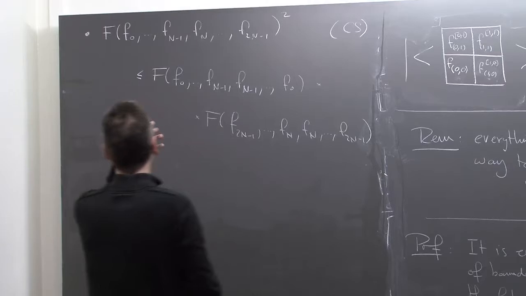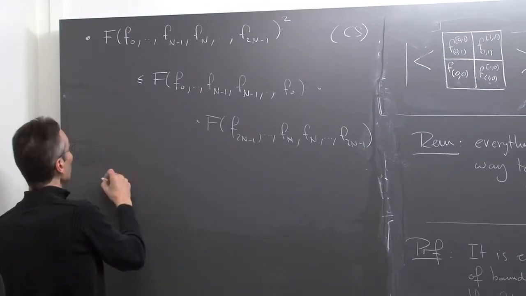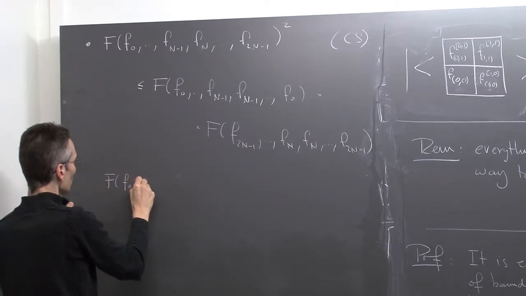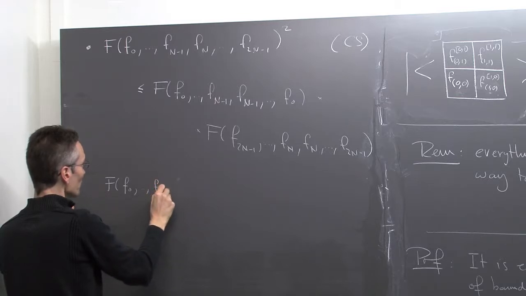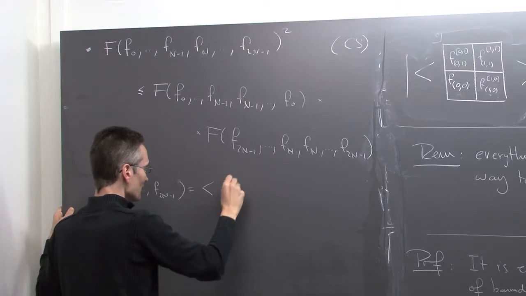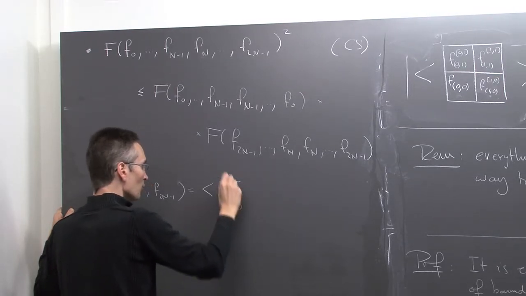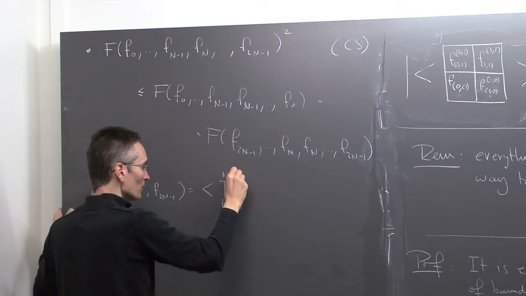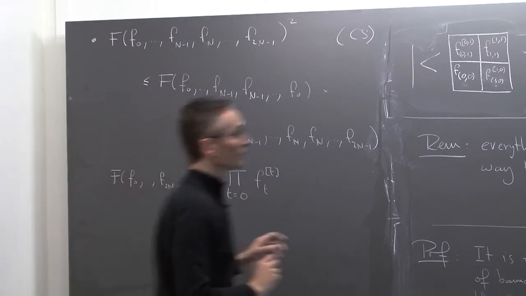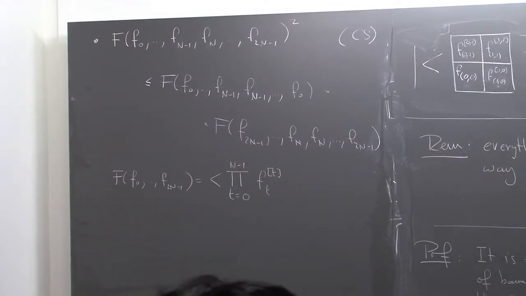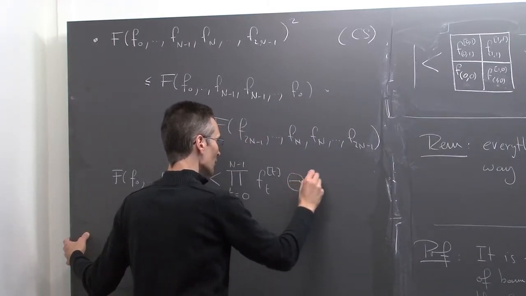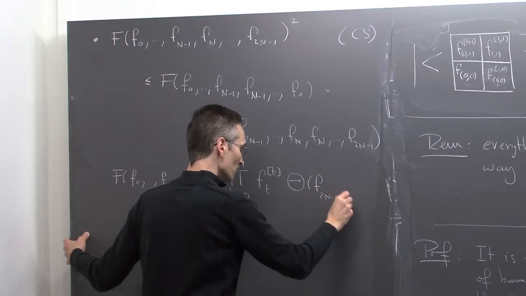So let me explain that. Again, with essentially pictures, but let me start with just this one. I can write it f0, f2n minus 1. By definition, I can write it as the expected value of the product over all t from 0, instead of going to 2n minus 1, I just go to n minus 1, of f t. This is just the first n terms of this product. And then I can write the other terms as theta of f 2n minus 1 minus t.